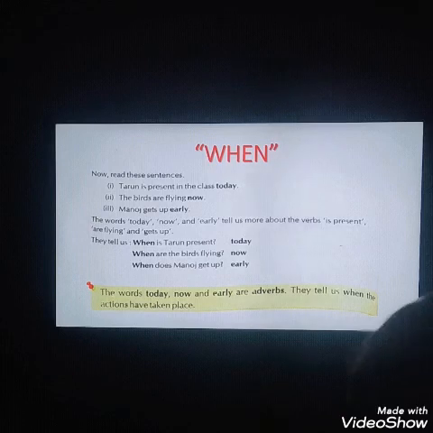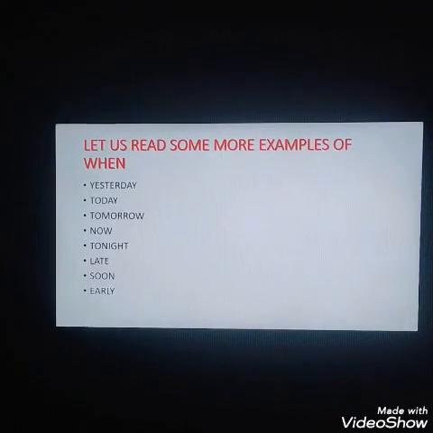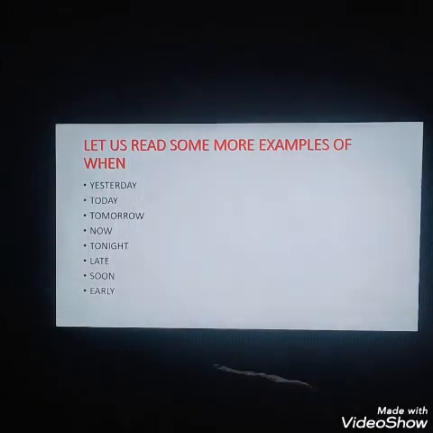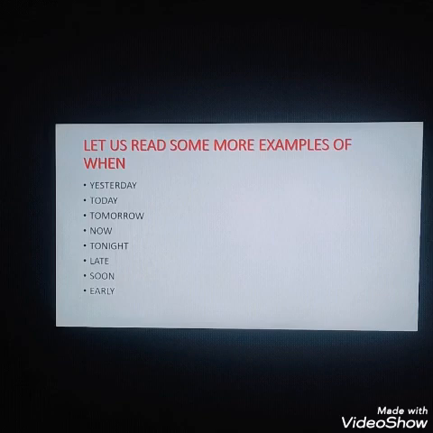Let us read some examples of these: yesterday, today, tomorrow, now, tonight, late, soon, early. These adverbs answer when. I went to the party yesterday. When did you go to the party? Yesterday. The question when is answered over here through yesterday. They got up late. When did they get up? Late. Okay, these are the examples of when.